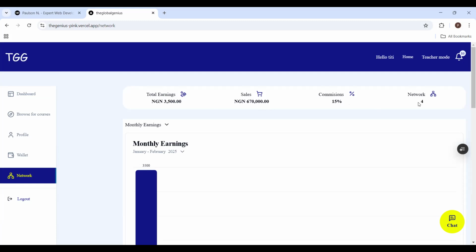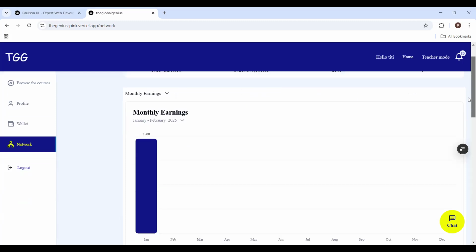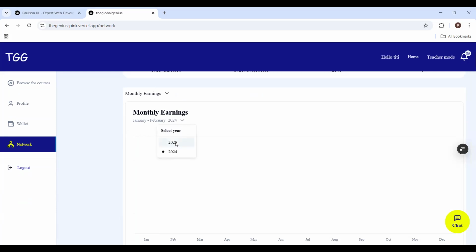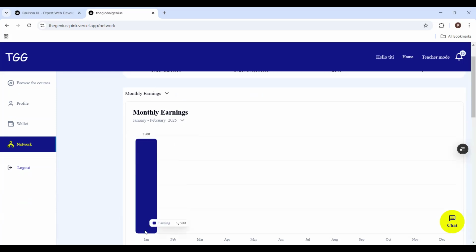But now I have four people in the network. These commissions accumulate when people buy. So whatever commission I get from a transaction, it will accumulate here. In January, I made 3,500 naira. And this is 2025, but in 2024, I didn't make any money. In February, I'm recording this on the 2nd of February, I have not made anything. So I can check this, which is showing my monthly earning.